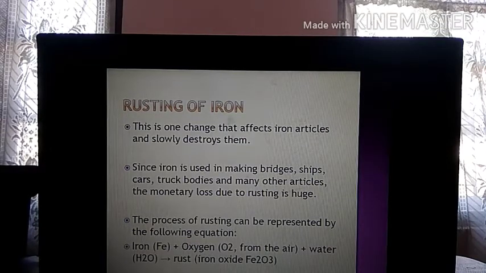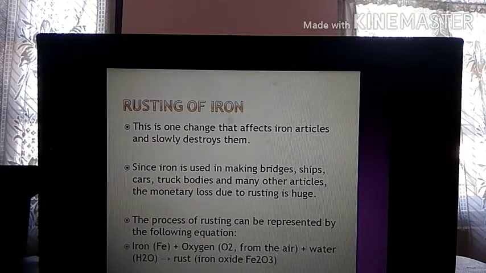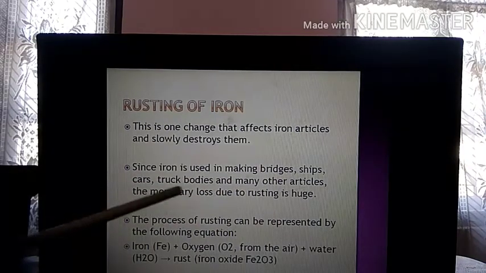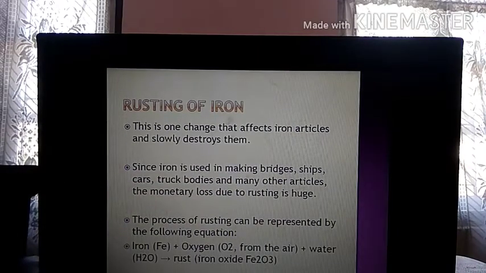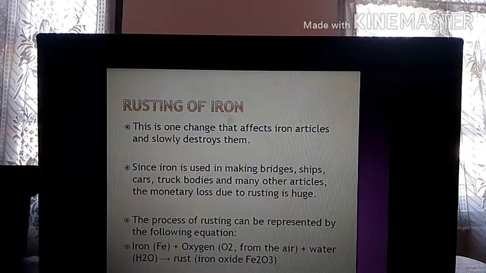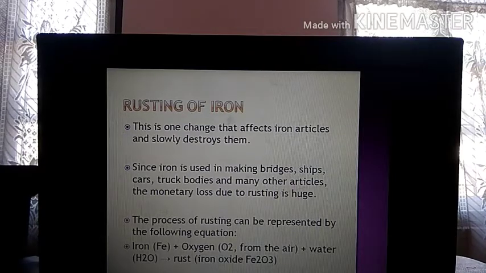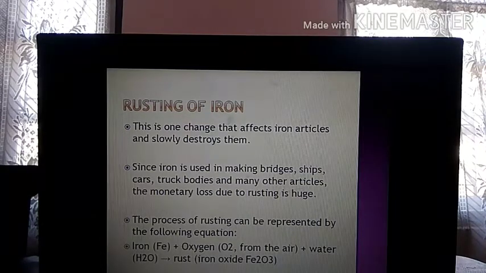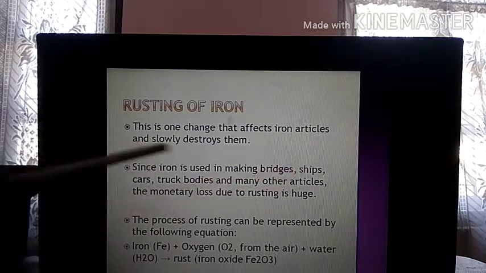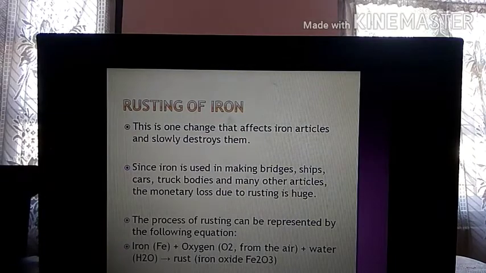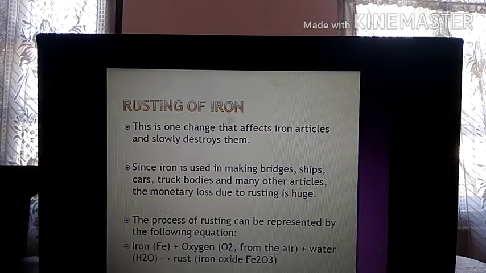Now since iron is used in making bridges, ships, cars, truck bodies and many other articles, the monetary loss due to rusting is huge. The loss of money due to rusting is huge, because iron is used everywhere. Why is iron used everywhere? Because iron is a very strong metal. It is used in making bridges, ships, cars, trucks and many other articles. So if you don't take care of these substances, what is going to happen? Iron oxide will develop and it will automatically rust.